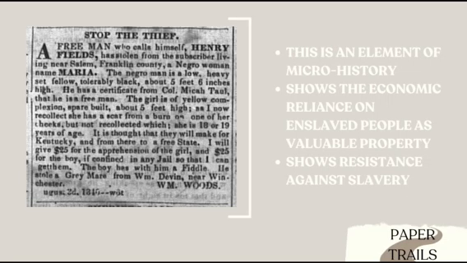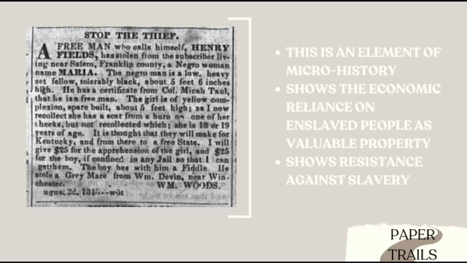Overall, this newspaper ad is an element of microhistory, and it gives us information about the reality of an enslaved person's life and treatment. The presence of these ads also says a lot about the economic reliance on enslaved people in the Southern economy. The reliance was so heavy that there had to be an organized system to find and return enslaved people to their owners, and they were even willing to give rewards. This exemplifies the attempts to control the enslaved community.